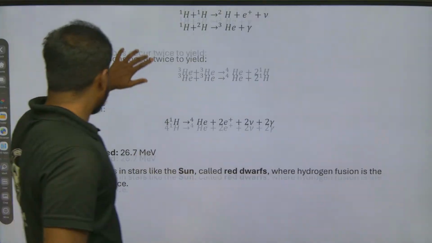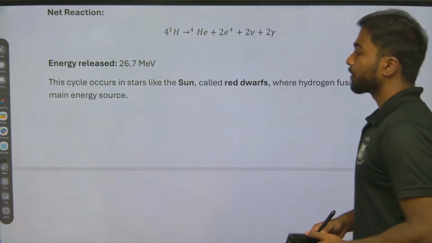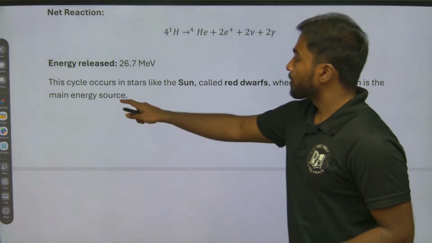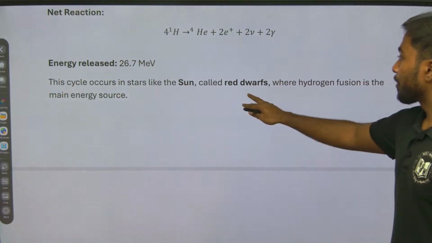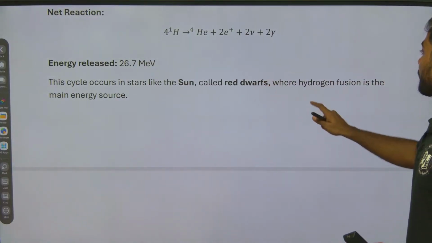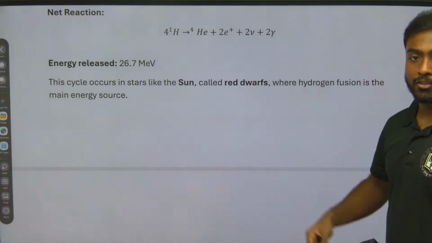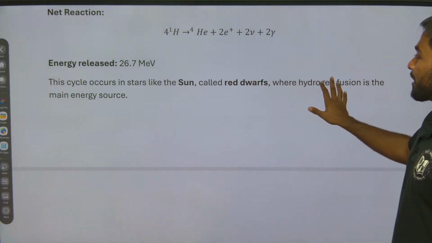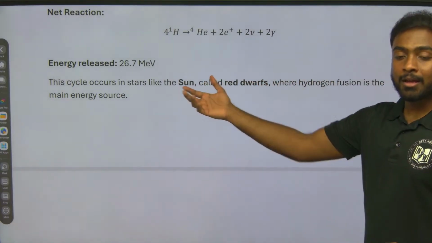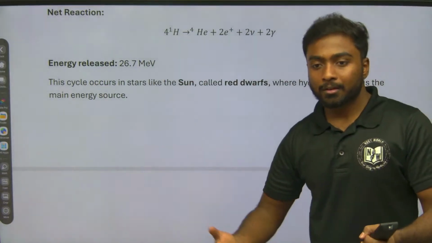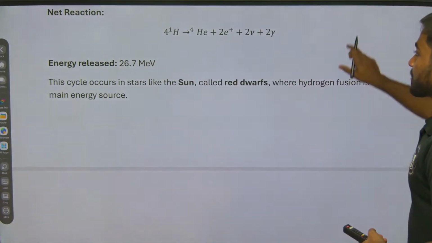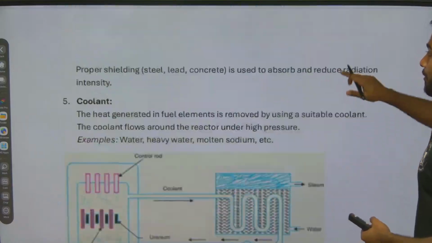Okay. So the next one is energy release is 26.7 MeV. So this cycle occurs in stars like the Sun, where hydrogen fusion is the main energy source. Right? Because of that only the Sun gives the brightest light. Okay. So once we will revise whatever we have seen here.